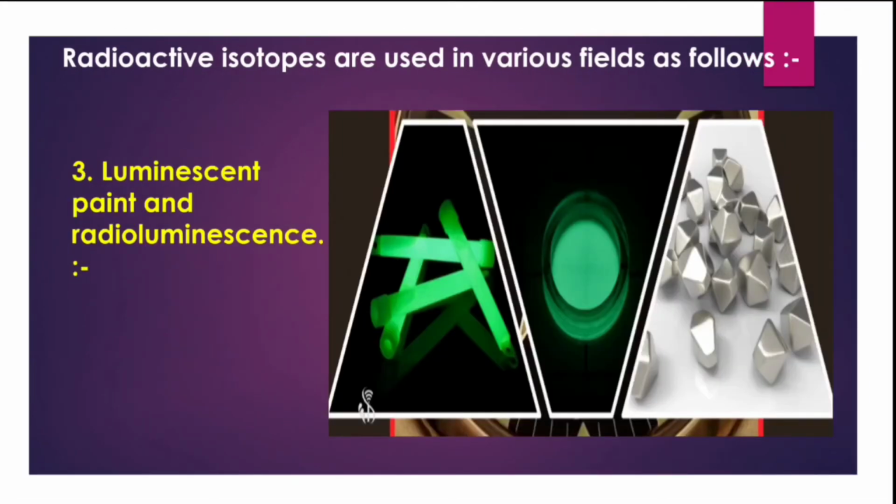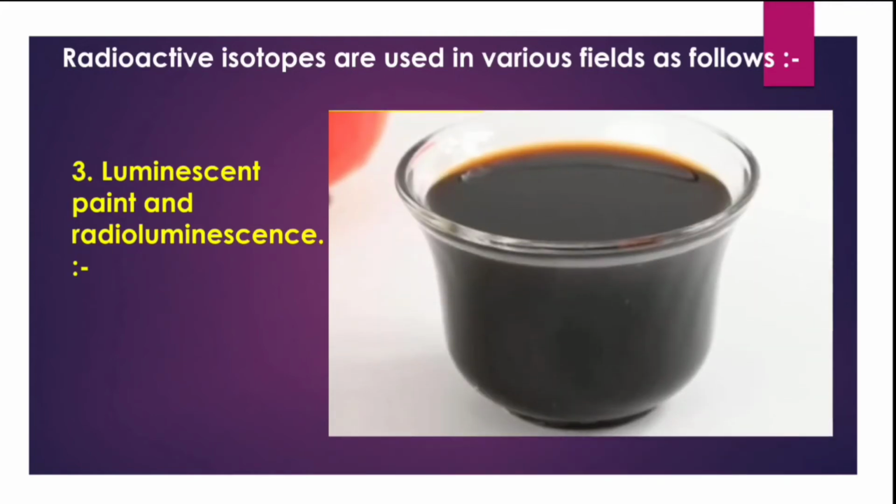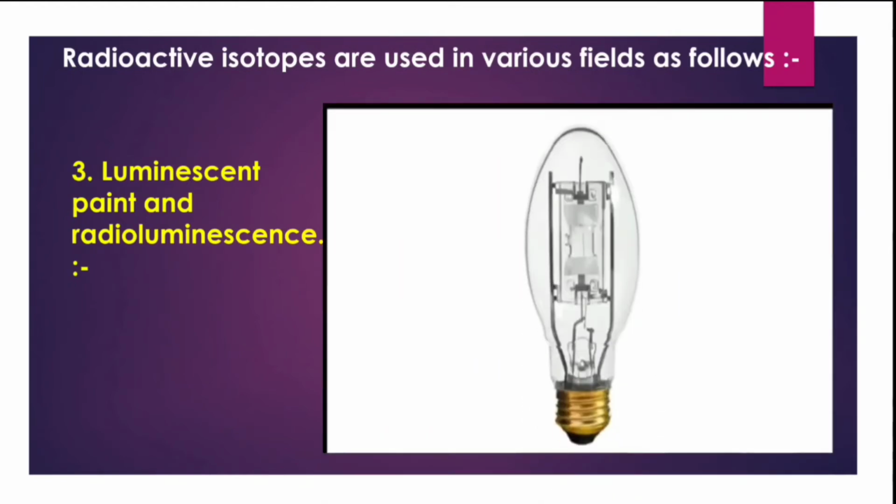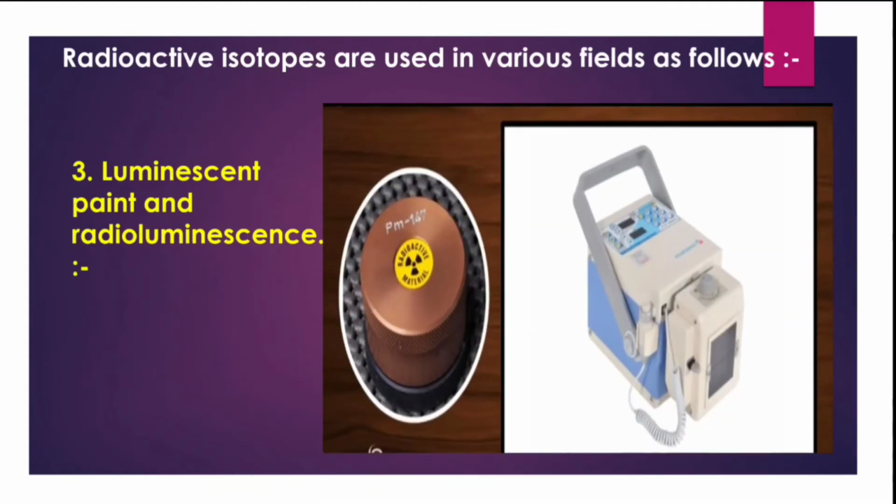It is also used in luminescent paint and radioluminescence. The radioactive substances such as radium, promethium, tritium with some phosphor are used to make certain objects visible in the dark. For example, the hands of a clock and certain other objects. Krypton-85 is used in HID, meaning high intensity discharge lamps, while promethium-147 is used in portable X-ray units as the source of beta rays.